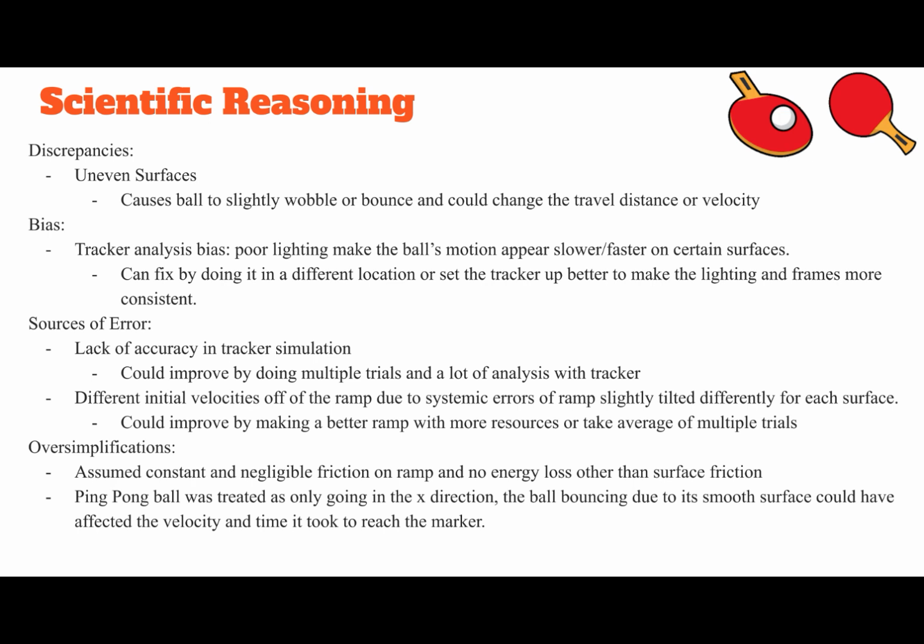For bias, there is sometimes poor lighting making the ball's motion appear slower or faster on certain surfaces. For the sources of error, there could be a lack of accuracy in the tracker simulation and different initial velocities off the ramp due to systematic errors of the ramp being slightly tilted differently for each surface. And for the oversimplifications, I assume constant and negligible friction on the ramp and no energy loss other than surface friction.